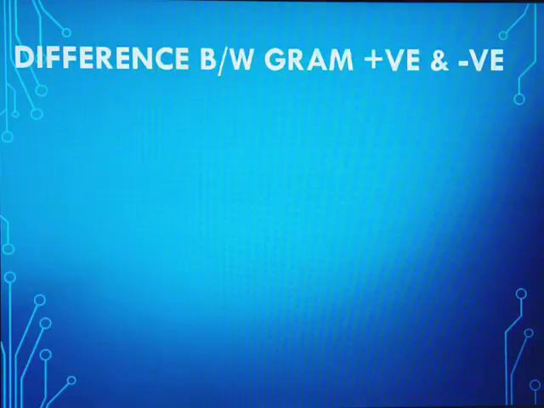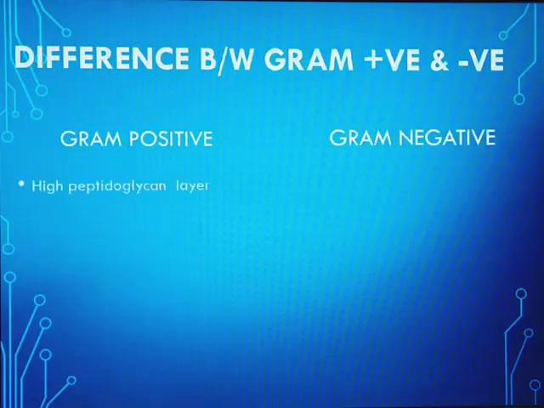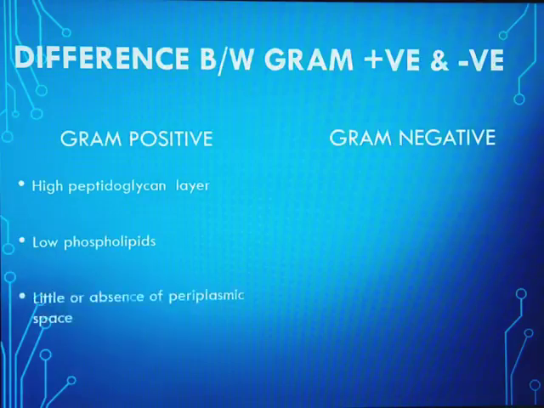Moving on to the differences between gram-positive and gram-negative cell walls. Gram-positive contains a high peptidoglycan layer. It has low phospholipids, little or absent periplasmic space, and the presence of teichoic acids. The teichoic acids are responsible for virulence in gram-positive bacteria.